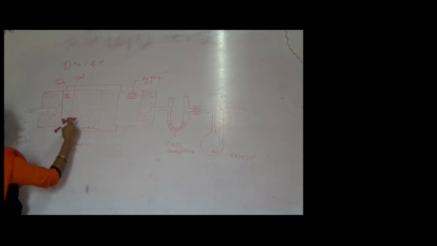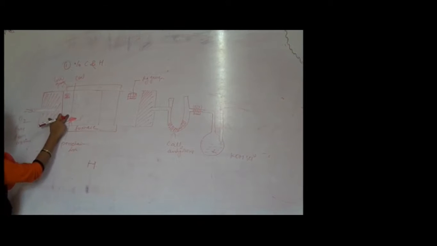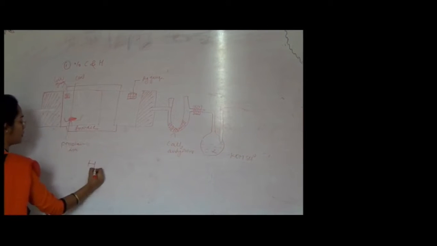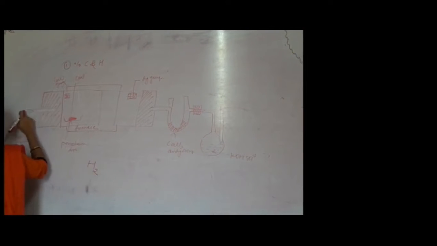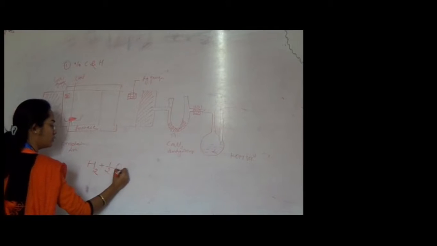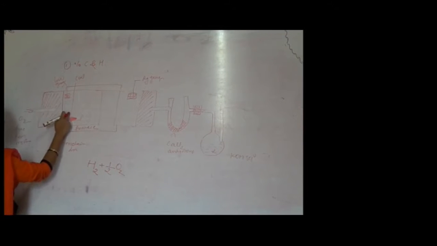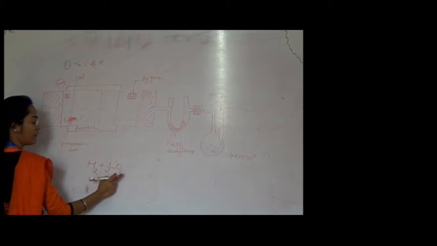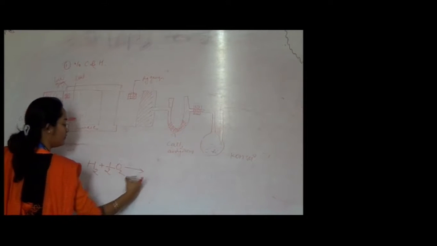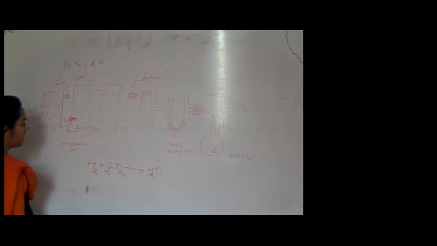Firstly, we will see the water molecule. This is hydrogen from coal, H2, and this is oxygen coming from the inlet. So H2 plus half O2 after heating will give you H2O. Clear?